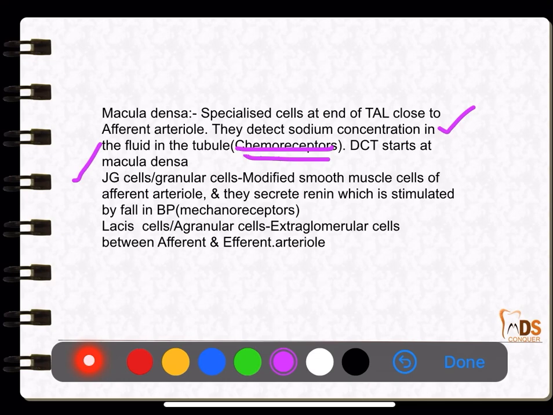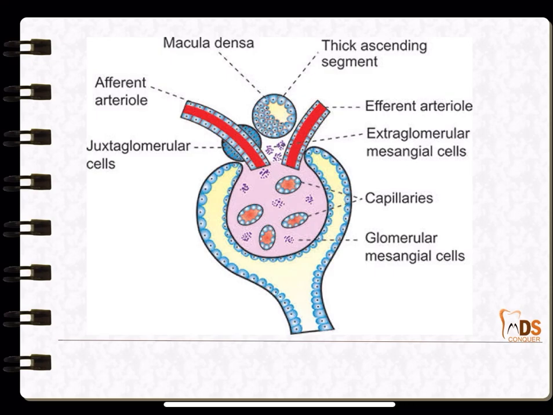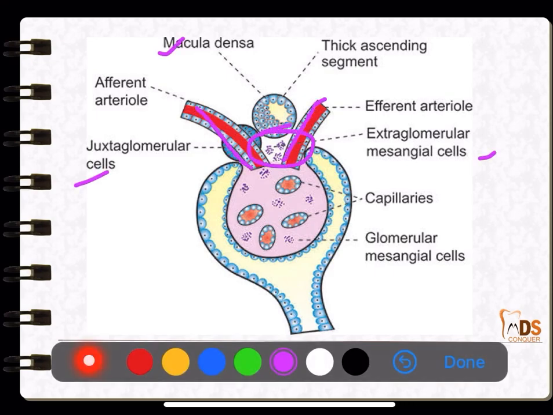Next, the juxtaglomerular cells or the granular cells. These are modified smooth muscle cells present at the wall of the afferent arteriole, and they secrete renin, which is stimulated by the fall in blood pressure. So these are the mechanoreceptors. Very important. And the last are the agranular cells, the extraglomerular cells, which are present between the afferent and the efferent arterioles.